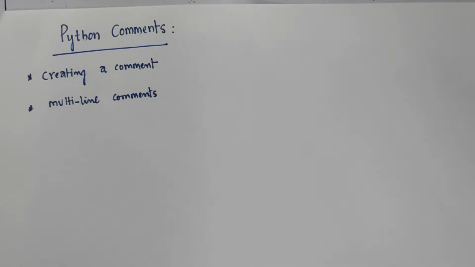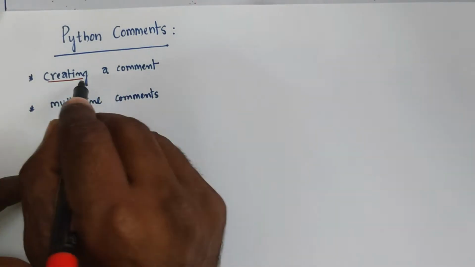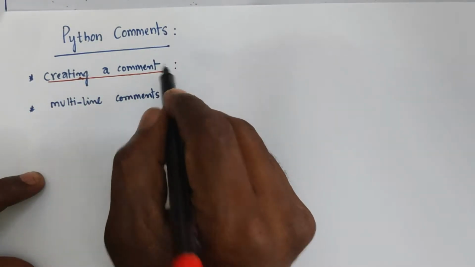So comments can be used to explain Python code, and comments can be used to make the code more readable. And comments can be used to prevent execution when testing code. For example, after writing 500 or 300 lines, you can get good knowledge of the code when you have good comments. That's why we prefer Python comments. Python comments have two representations. One is creating a comment. How can you create a comment?